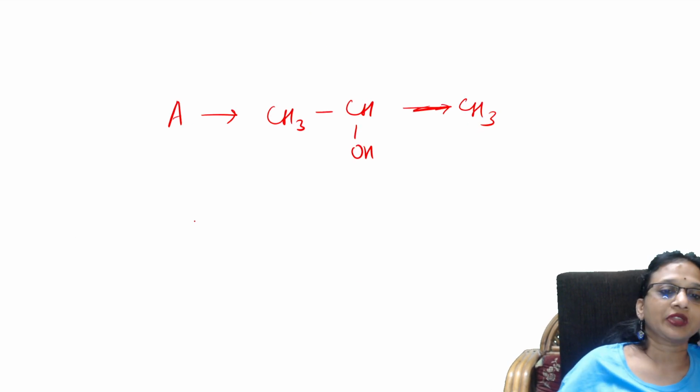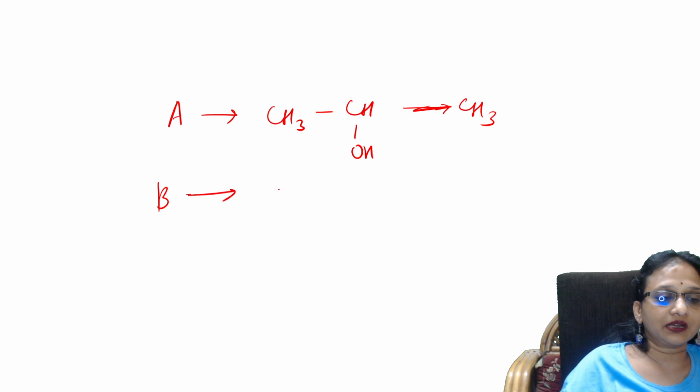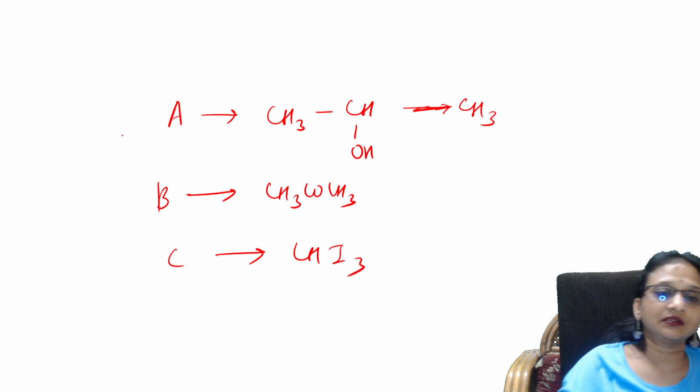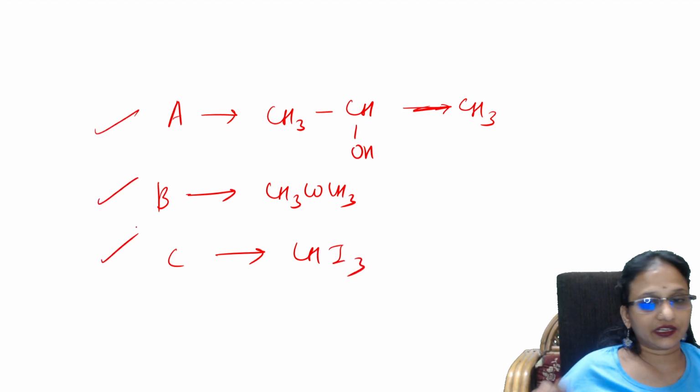Done. Sure. So what is your B part? B part is acid. What is C part? C part is iodoform. Done. So all the three perfectly done.